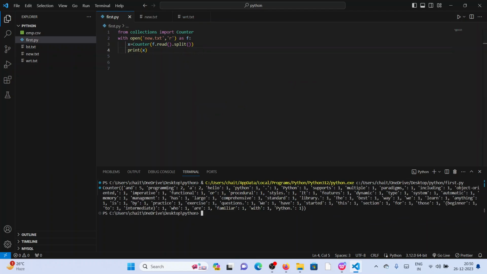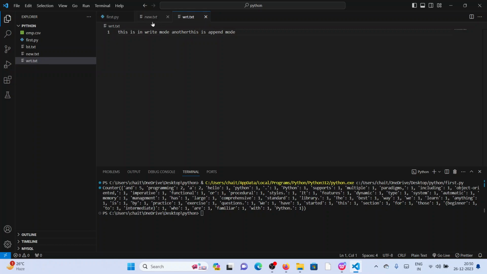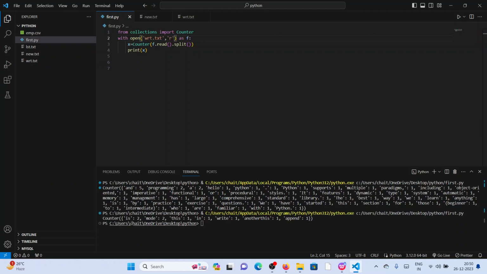See, 'and' 5 times, 'programming' 2 times, 'a' 2 times, 'hello' 1 time, 'Python' 1 time, like that. Suppose you take another text, you can just write the text here instead of the new text, and execute it. See, 'is' 2 times, 'more' 2 times, 'this' 1 time, like that. Counter returns it in dictionary format.